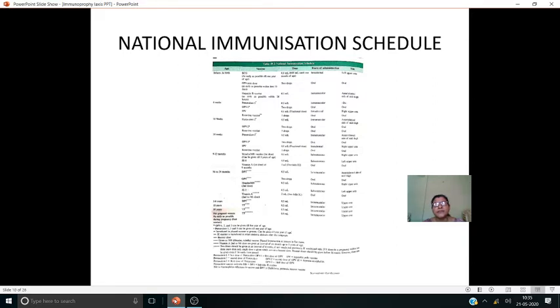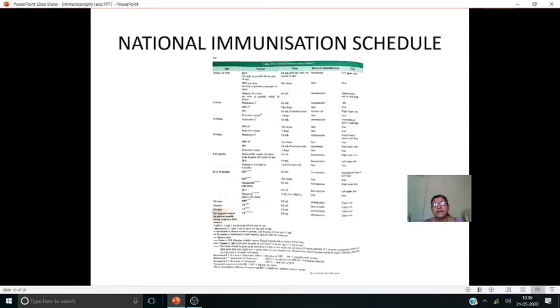These can be given orally, 2 drops. BCG is given 0.05 ml up to 1 month babies. The dose will be 0.05 ml only, and after 1 month we can give 0.1 ml.